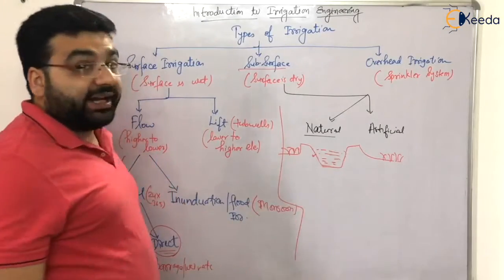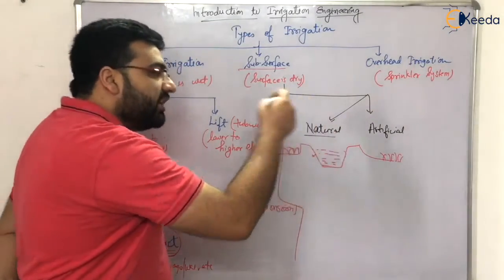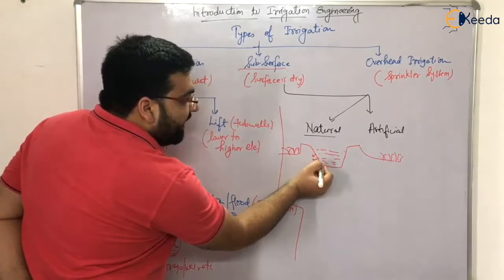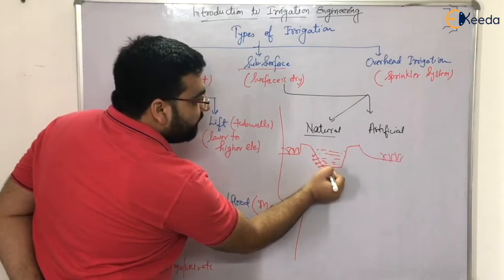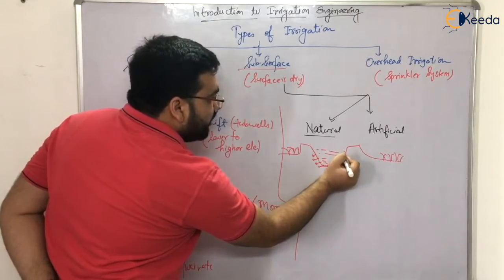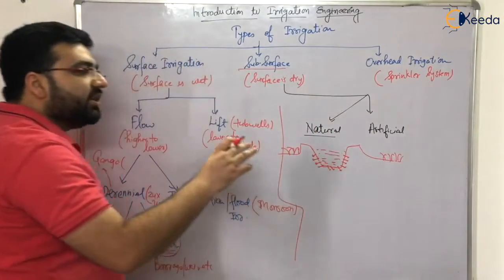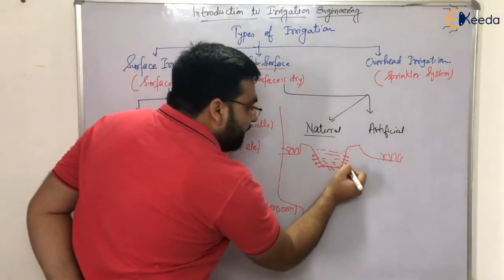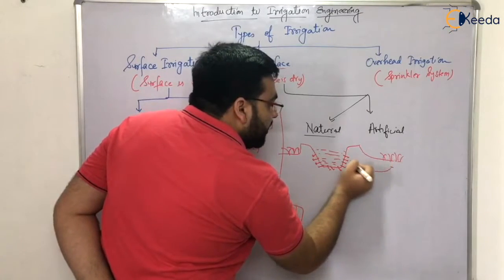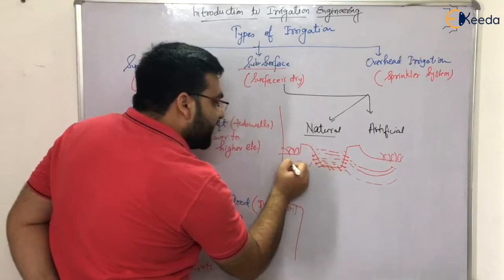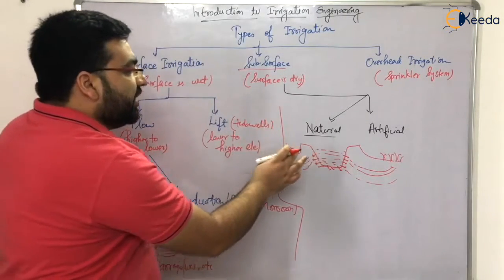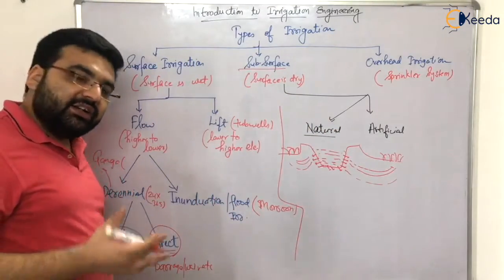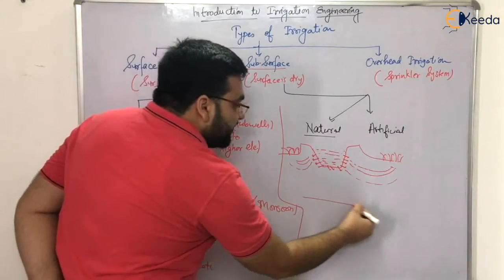So let us say that you have an unlined canal. It means that no tile, no concrete, nothing has been provided. So what will be happening when discharge is there in the canal? There can be seepage. Seepage is basically losses of water. Seepage you must have studied in detail while going through geotechnical engineering. Due to seepage, this seepage water can go to the root zone of plants directly. So this type of irrigation is known as subsurface, and the class would be natural type. And the type of irrigation can be like this. For example, you have crops.